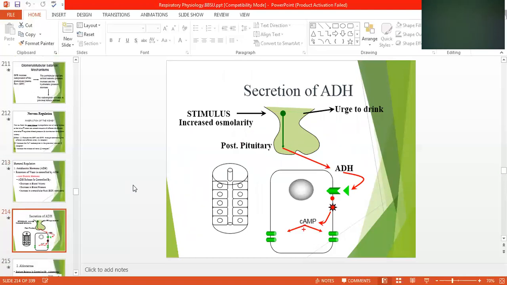Secretion of ADH, stimulus is there from the pituitary gland, the posterior pituitary gland, urge to drink. It causes you to take more water, and that way antidiuretic hormone is released, and with cyclic AMP, it causes an urge to take more water. And antidiuretic hormone, since it reduces the diuresis, retains the water in the body.